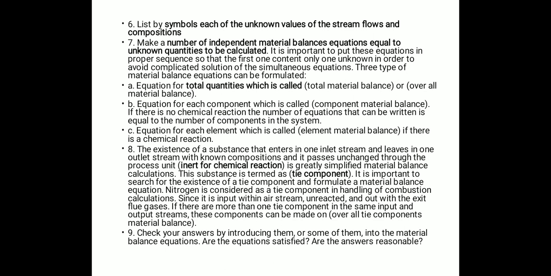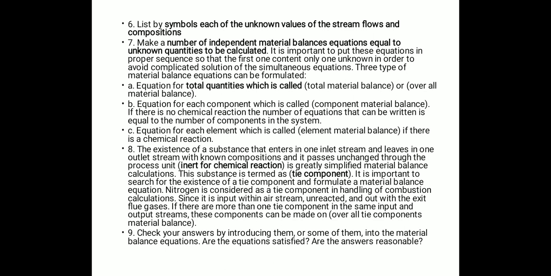Then make a number of independent material balance equations equal to the unknown quantities to be calculated. Proper sequence for these equations is necessary. The first one should contain only one unknown in order to avoid complicated solutions of simultaneous equations. Three types of material balance equations can be formulated. First one is the equation for total quantities, which is called the total material balance. The second one is for each component, which is also called component material balance. And the third one is for each element, which is also called elemental material balance, if chemical reaction is there.